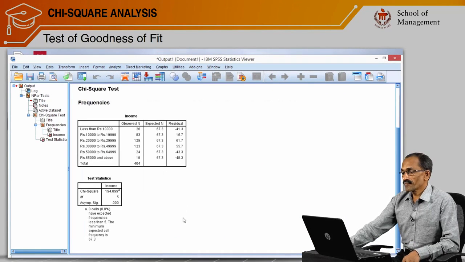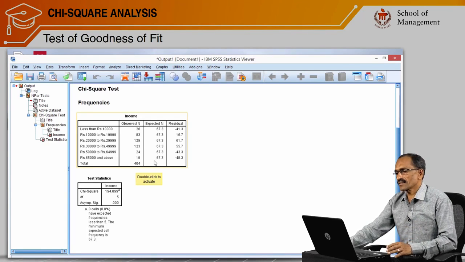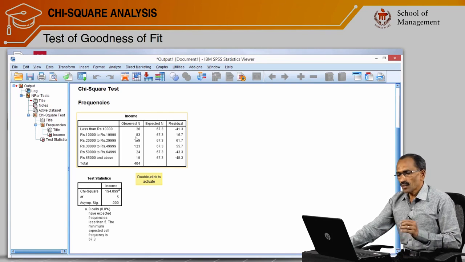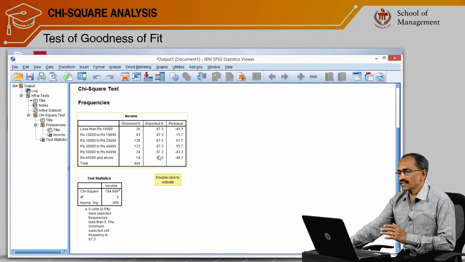Yes, I got the result. Just look at the first table. Our table of interest is the second one, but the first table gives us some basic information. Look at the second column, that is observed n. Observed n means the actual sample that we have got from each category across 404. And expected means for every category it is 67.3. This is nothing but 404 divided by 6. So that is an ideal category.